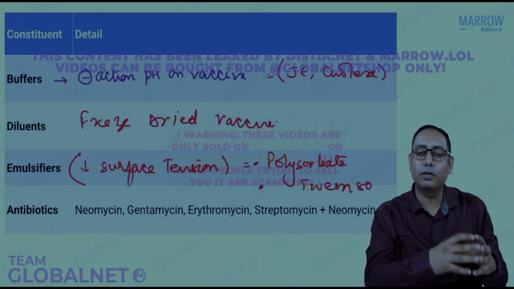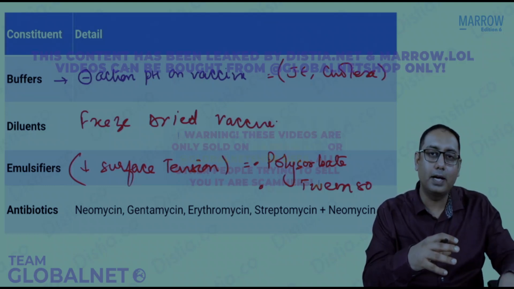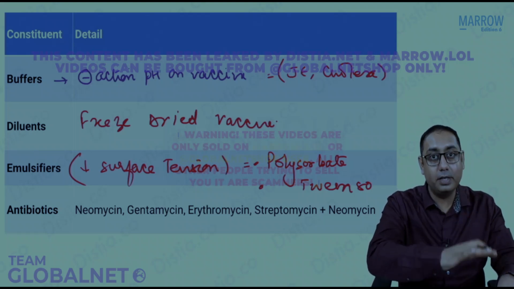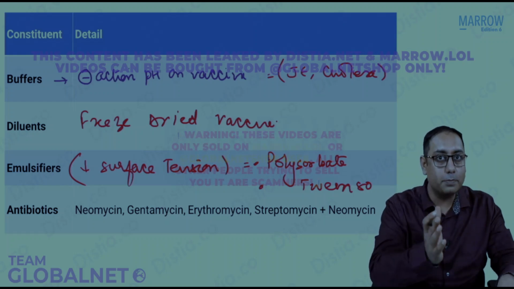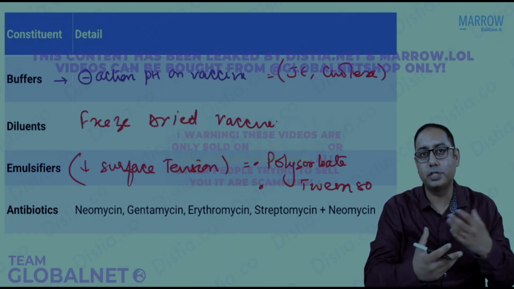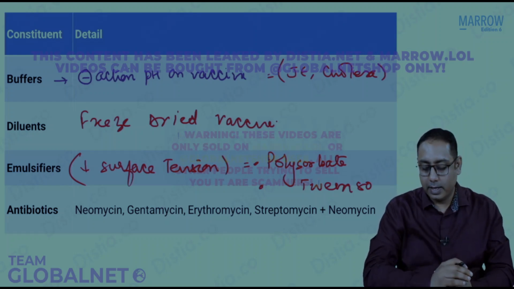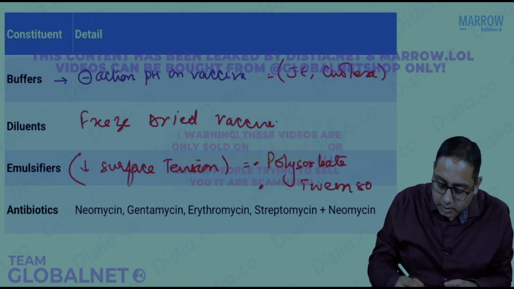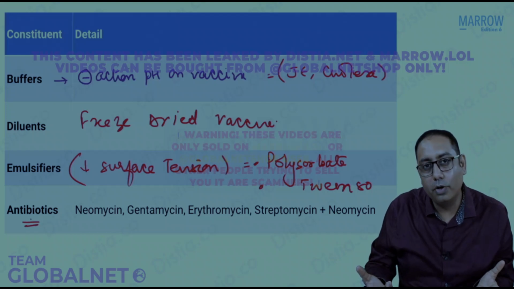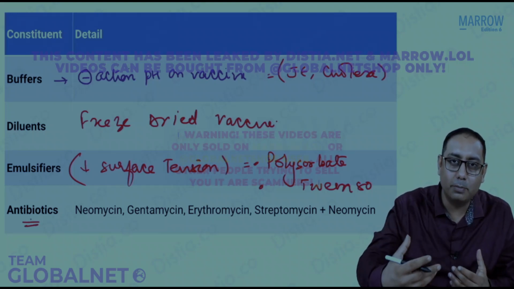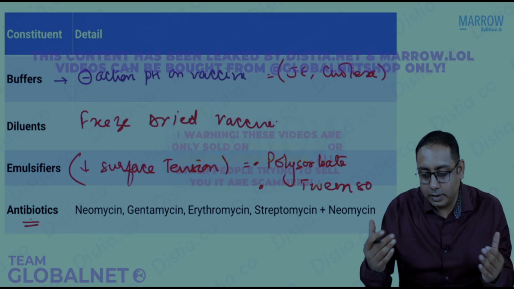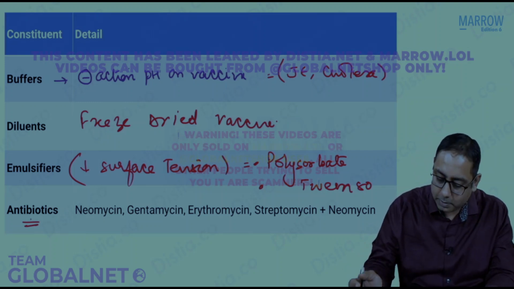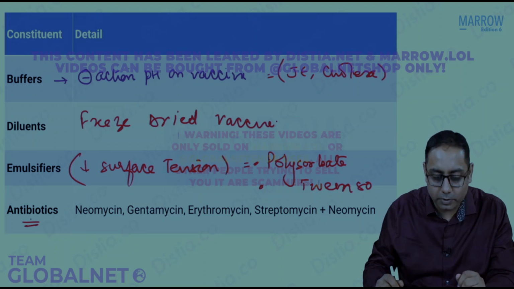Stabilizers per se, if you get a question, what is the main mechanism? They inhibit the chemical reactions and they maintain the stability of the vaccine, because the vaccine has to be transported in different situations, in different temperatures also. And emulsifiers, what are they going to do? They decrease the surface tension. What is the role of antibiotics? I think we all know that because vaccine is given inside the body, they usually are combined with some of the antibiotics. MCQ can be asked about antibiotics, different antibiotics we can use.